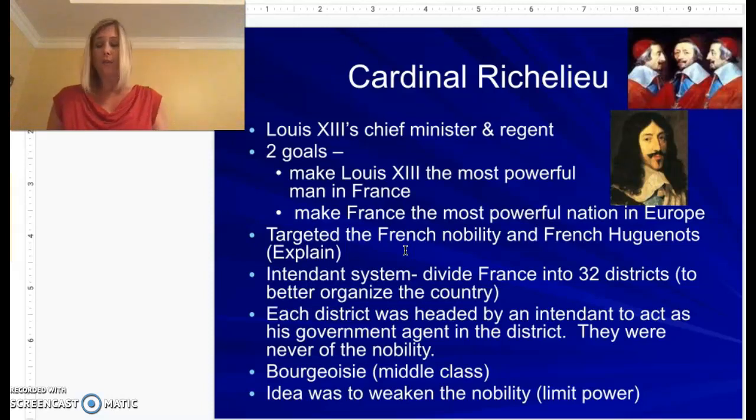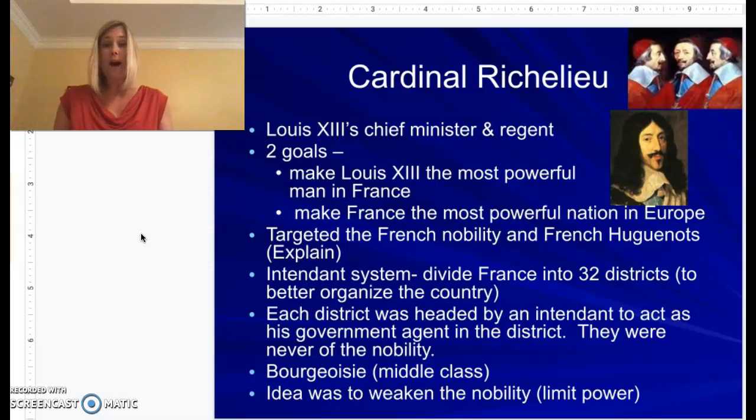Now, how did he target the French nobility? Any noble who was found not loyal to the king had their castles torn down. So again, he's trying to send that message to the French nobility. Look, if I find out you're not loyal to Louis XIII, then you're not going to have anywhere to hide because your castles are going to be torn down and I will find you. So you better believe the French nobility and the French Huguenots were walking on eggshells. I mean, Richelieu was constantly watching and monitoring these groups.